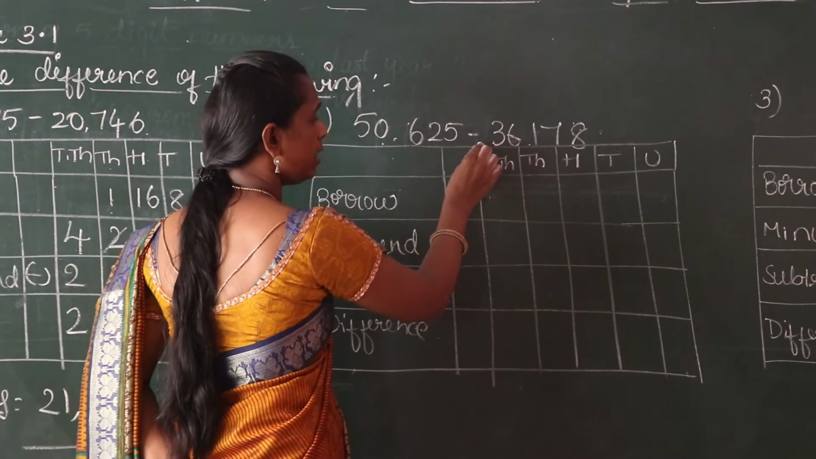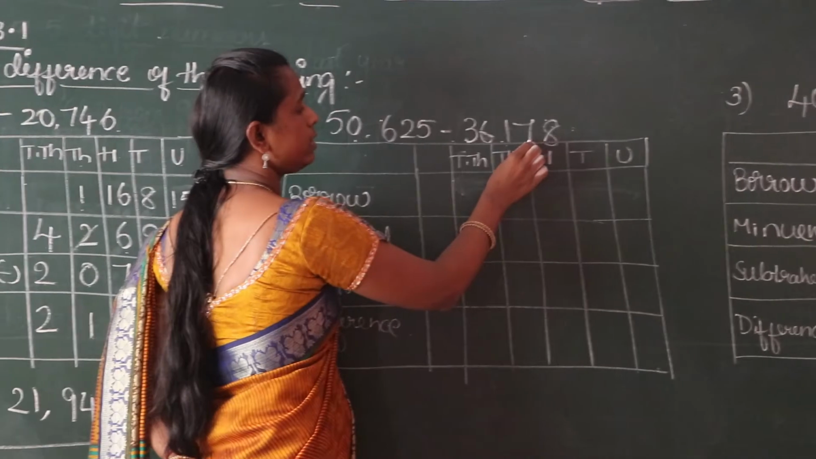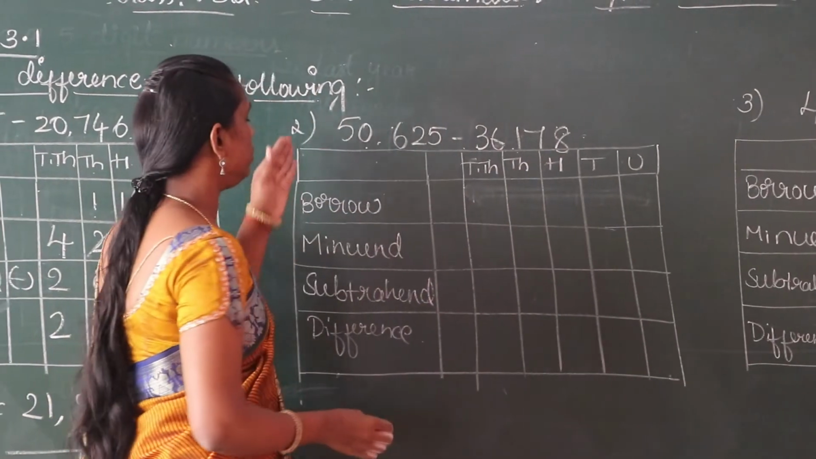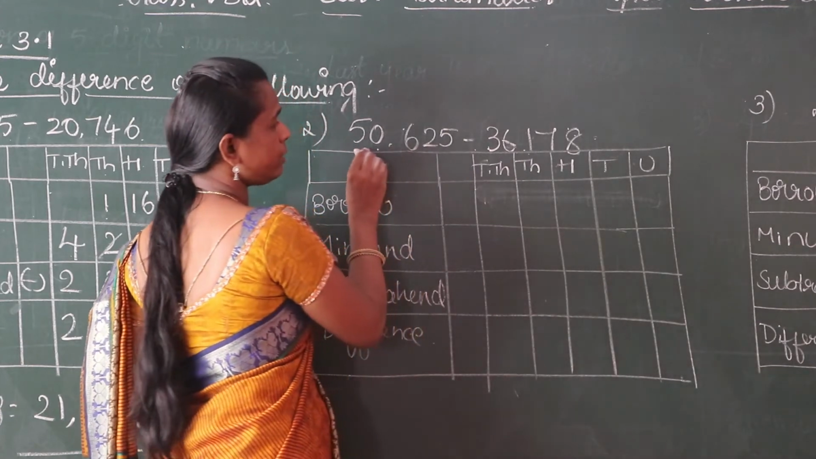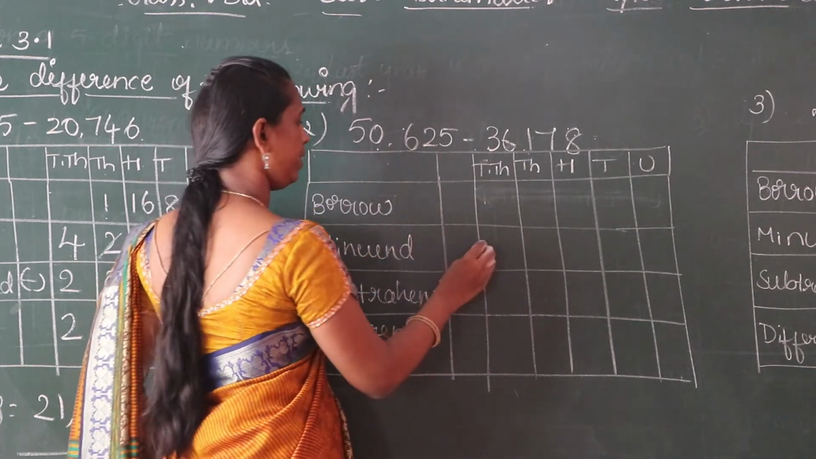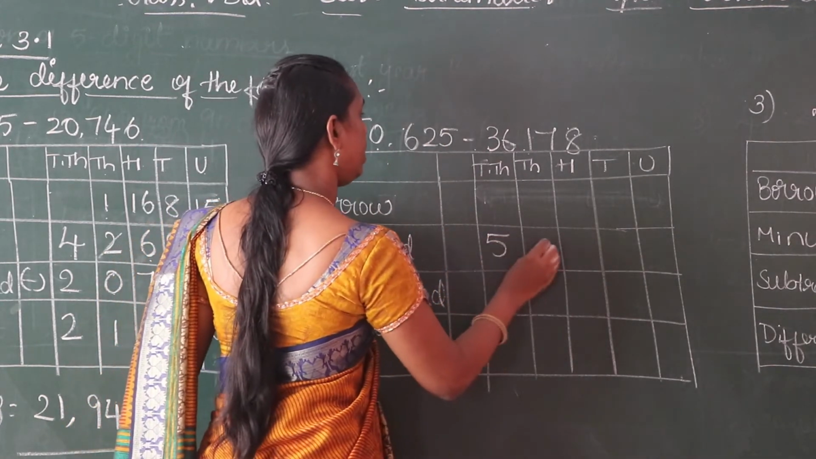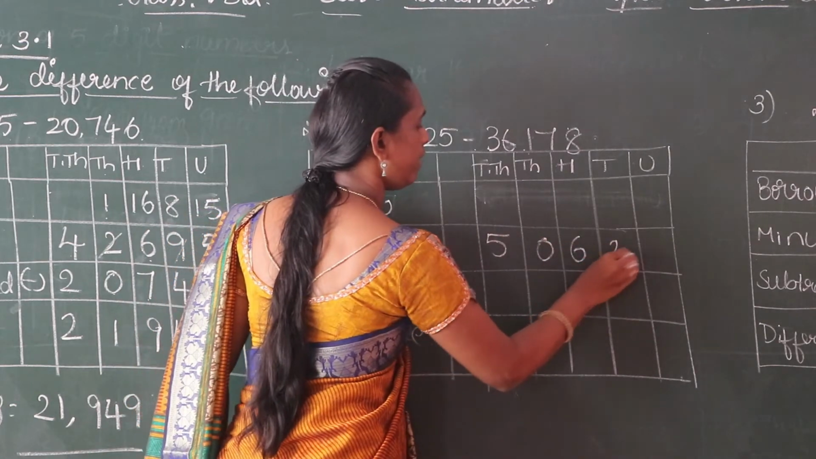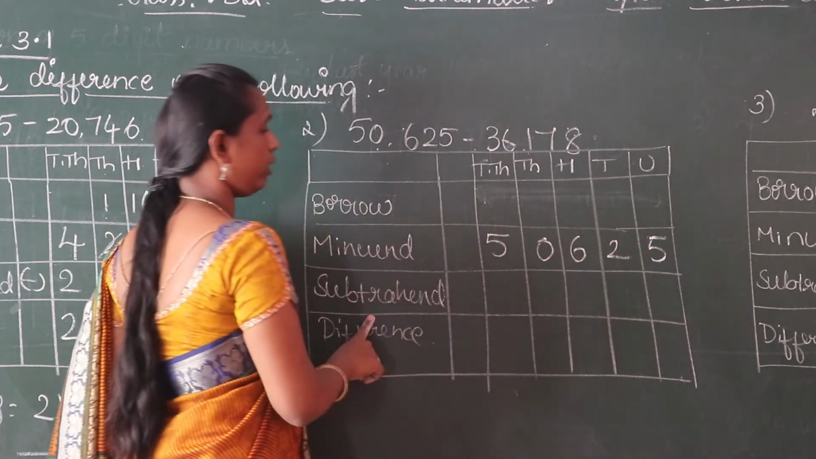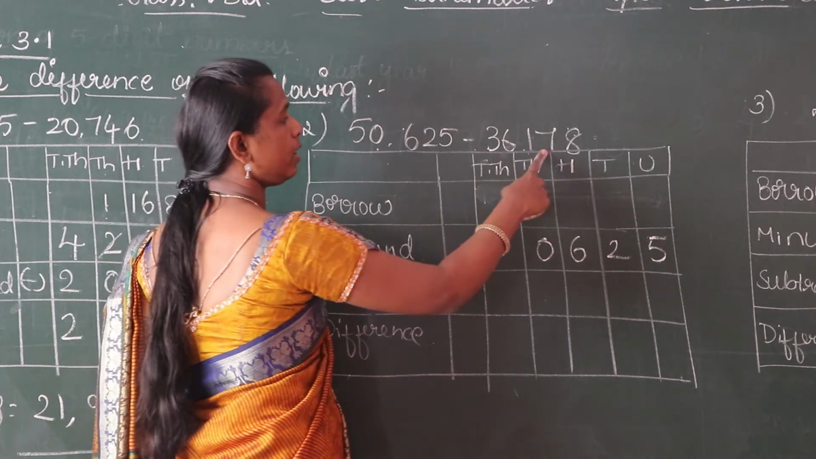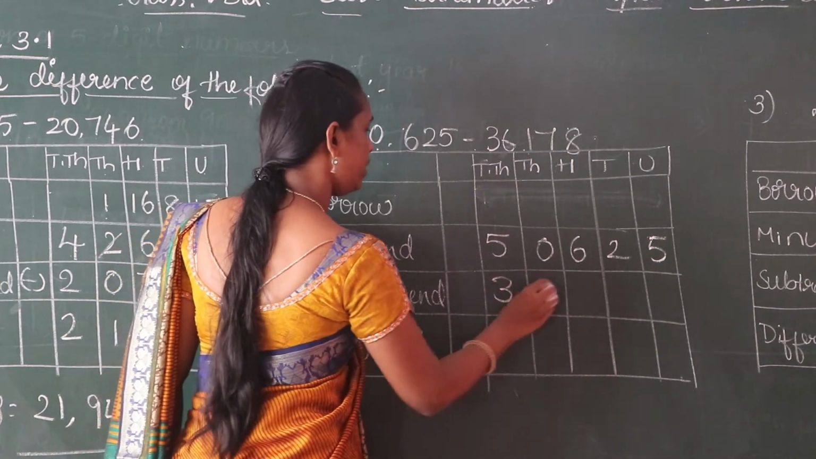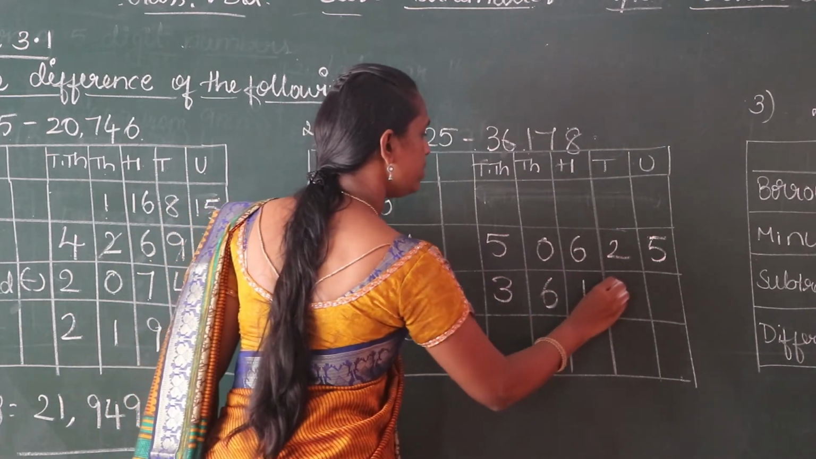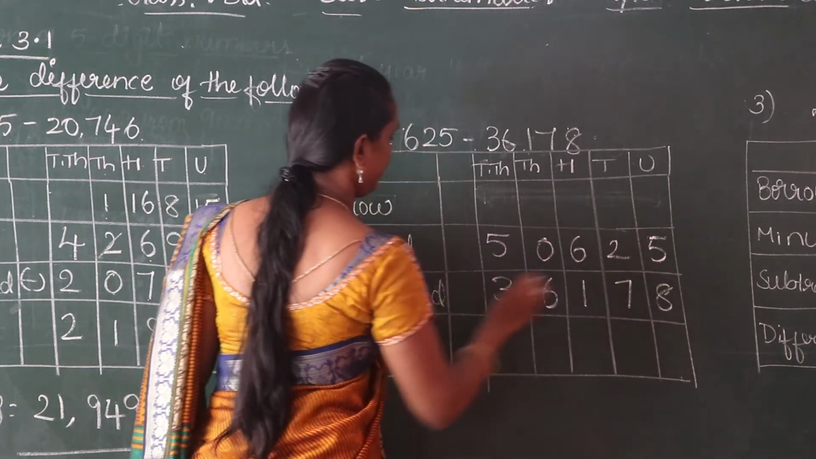Okay children, next second sum. 50,625 minus 36,178. Write down the number in the proper places. Minuend is 50,625. Below we have to write subtrahend, that is 36,178.